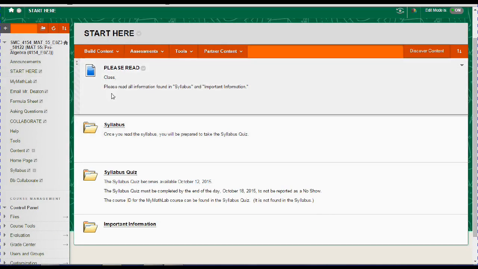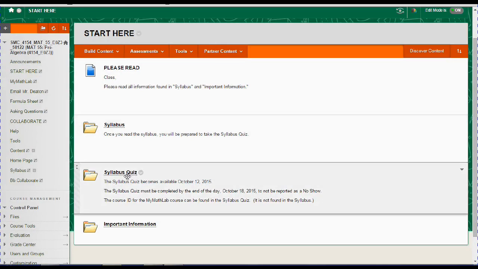On this Start Here tab, you'll see where you can find the syllabus and where you can take the syllabus quiz. The syllabus quiz becomes available October the 12th. Make sure you finish that before the end of the day, October the 18th. If you do not, you'll be reported as a no-show, which means that you may be dropped from the course, so it is actually a big deal.